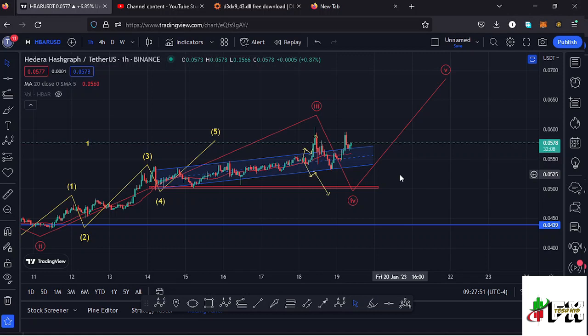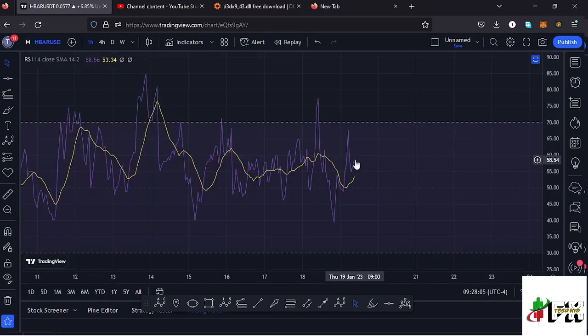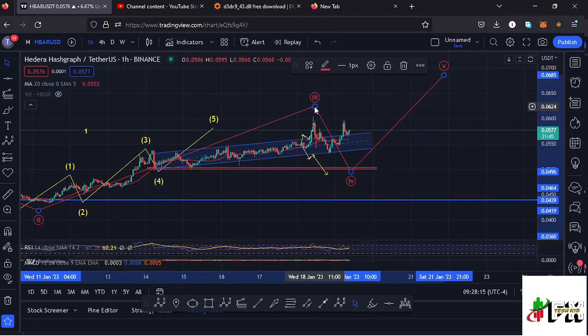To give you my short-term scenarios that I'm expecting to play out here on the Hbar chart, assuming that Hbar has made its high in the formation of this wave 3, we can take a look at the indicators, the RSI and the MACD, to give us a direction of where the market could be headed next. On the RSI we are trading at around the 58 mark, meaning we have massive room to continue pushing even higher and maybe make another high in the formation of that wave 3. We also have massive room on the RSI to support any movement to the lower side in the formation of this wave 4.